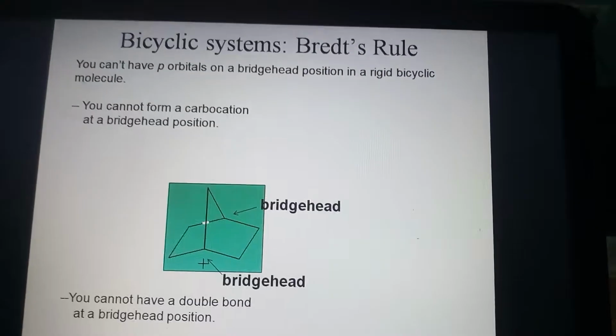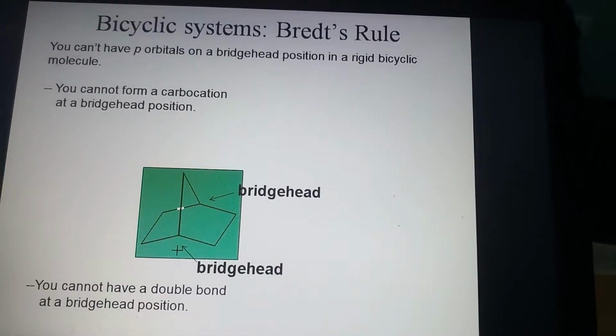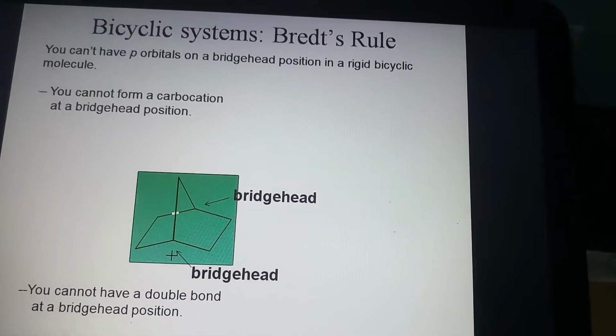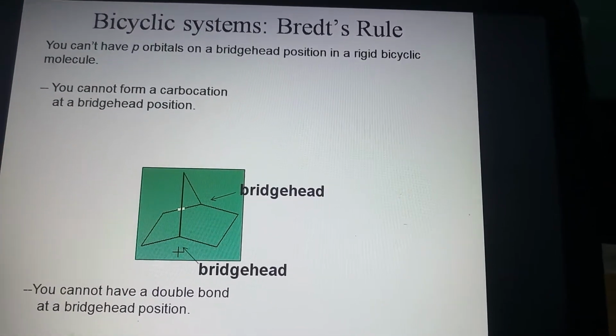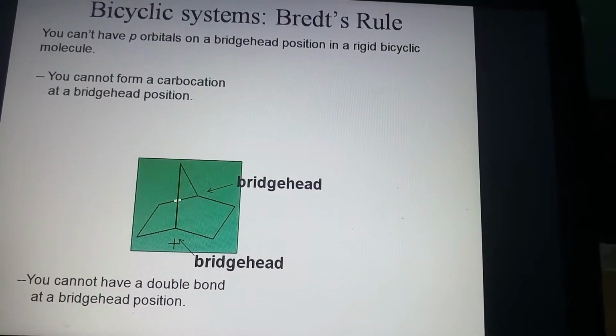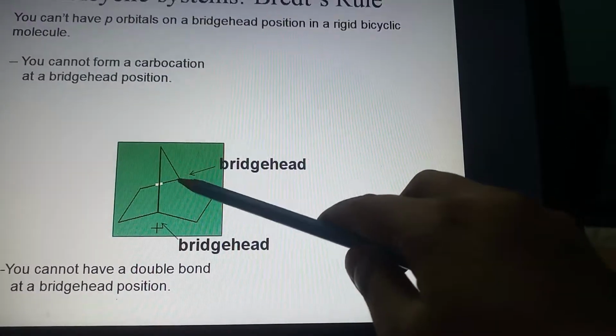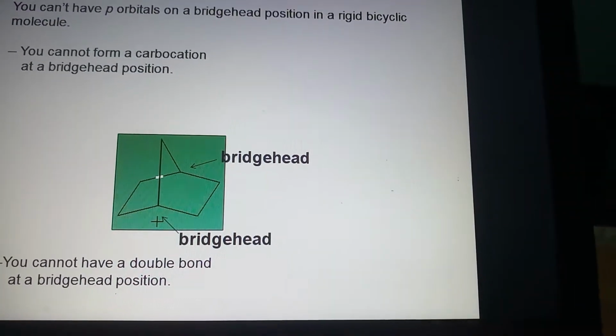What's happening in the case of a bicyclic system? Bredt's rule tells us that you can't have a p orbital on a bridgehead position in a rigid bicyclic molecule. So you cannot form a carbocation at a bridgehead position. What is a bridgehead? These two positions are bridgeheads.